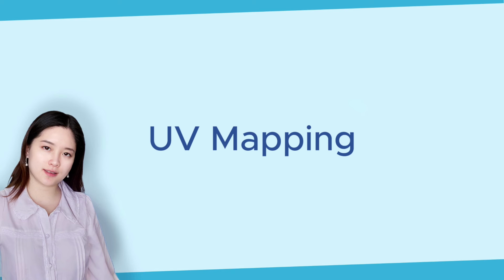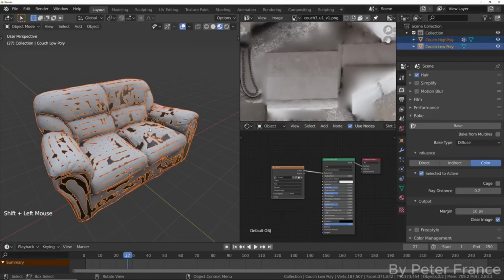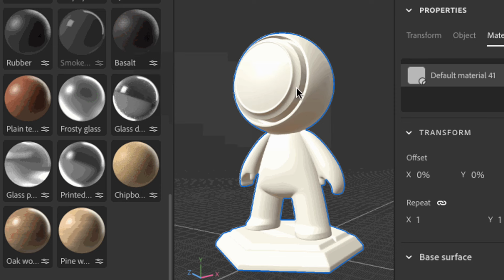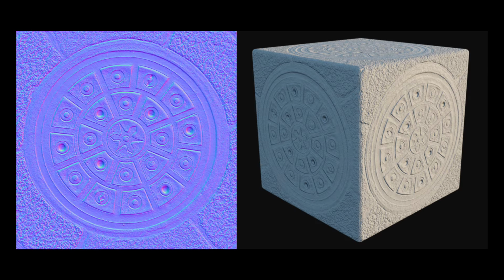UV mapping is the process of projecting a 2D texture onto a 3D mesh, which allows the 2D texture to align with the 3D surface correctly. In addition to these components, 3D modeling encompasses materials, normals, rigging, and animation.